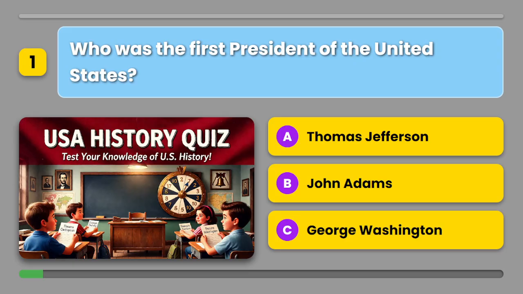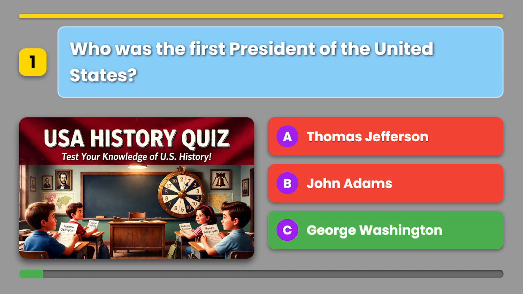Who was the first President of the United States? A. Thomas Jefferson. B. John Adams. Or C. George Washington. The correct answer is C. George Washington.